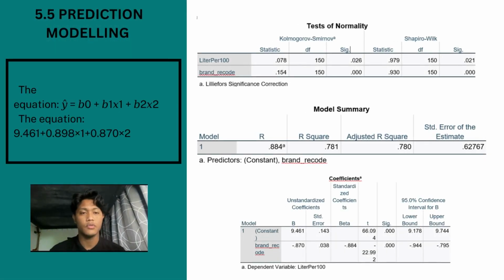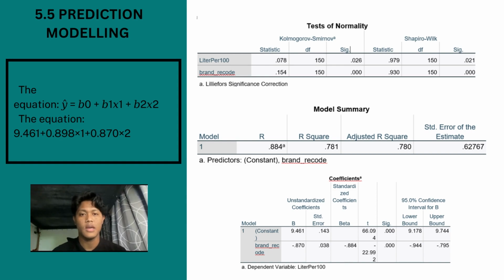Next, we go to 5.5, prediction modeling. We need to construct a regression model which incorporates the variables of interest following the general form of multiple linear regression. Multiple linear regression is a statistical technique that lets us use multiple variables to predict a dependent variable and determine the unique contribution of each independent variable.